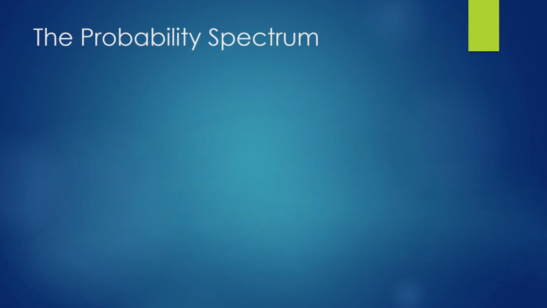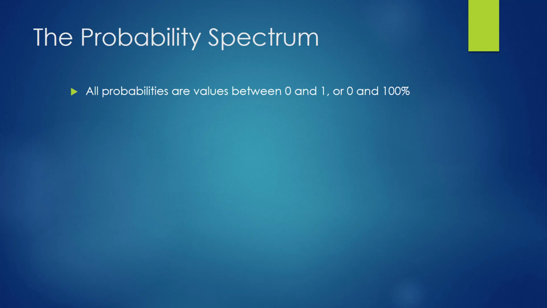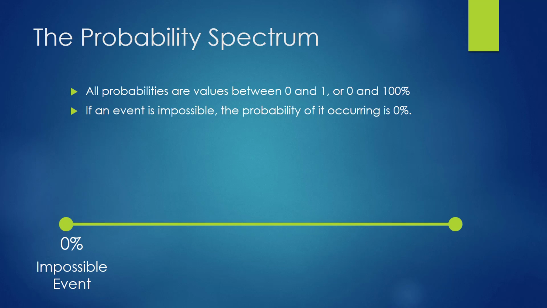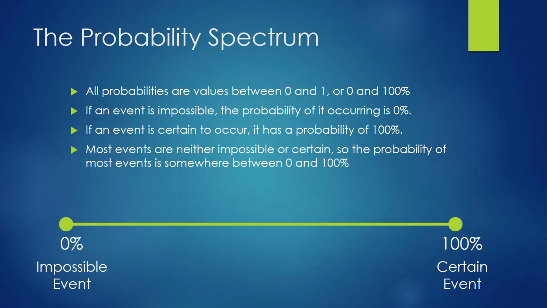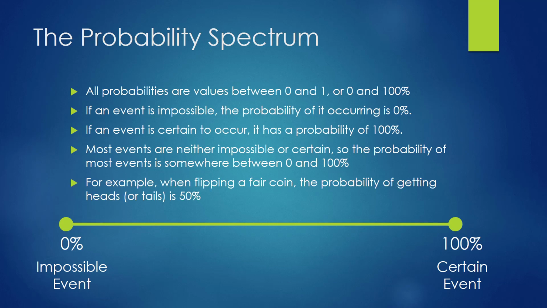The probability spectrum. All probabilities are values between 0 and 1, or 0 and 100%. If an event is impossible, we say that the probability of it occurring is 0%. If an event is certain to occur, we say that it has a probability of 100%. Most events are neither impossible nor certain, so the probability of most events is somewhere between 0 and 100%. For example, when flipping a fair coin, the probability of getting heads or tails is 50%.